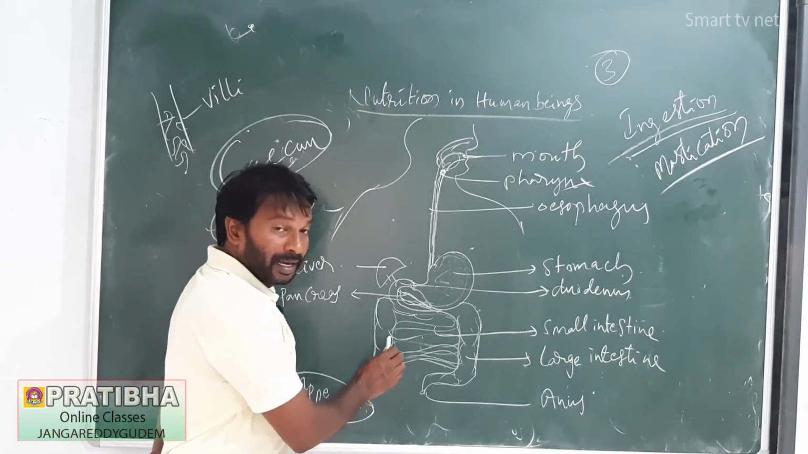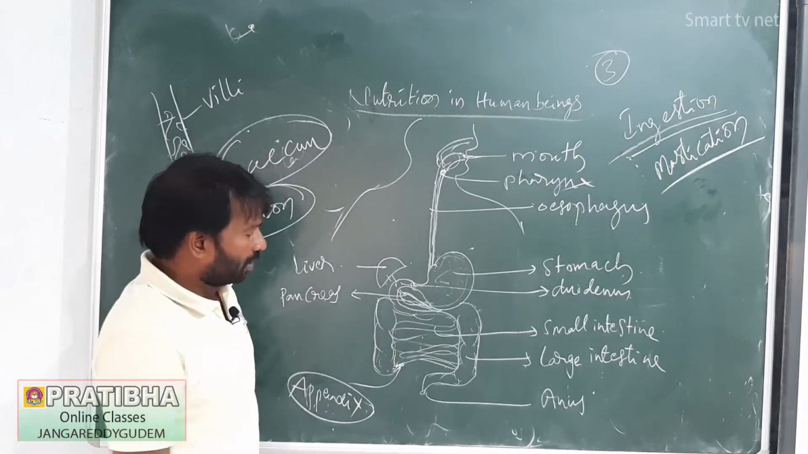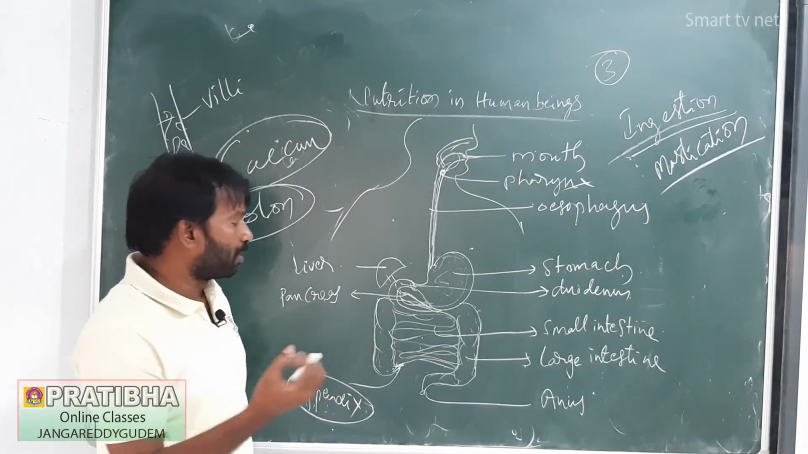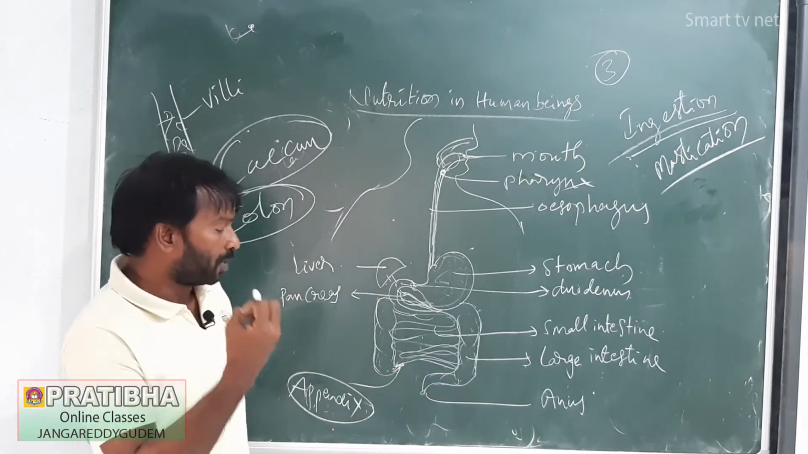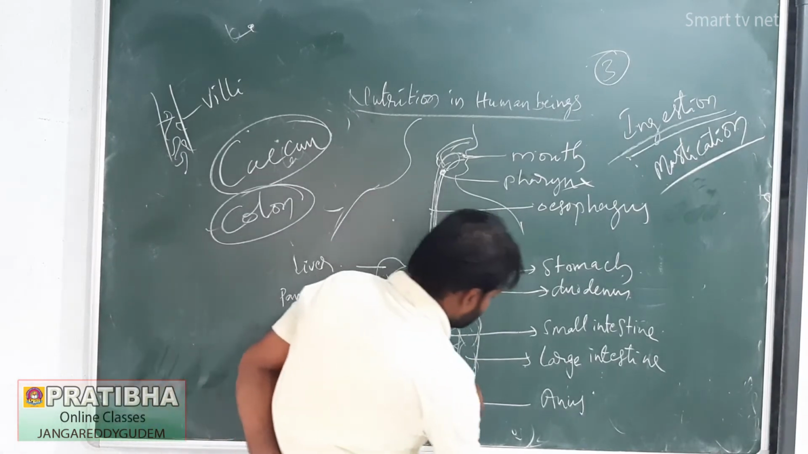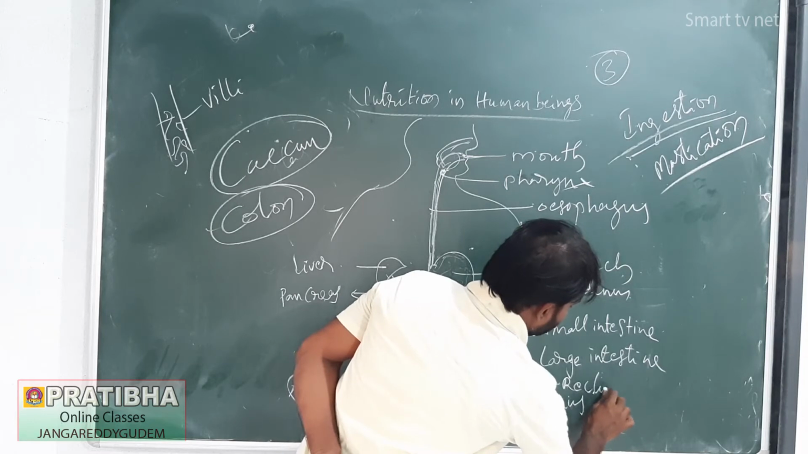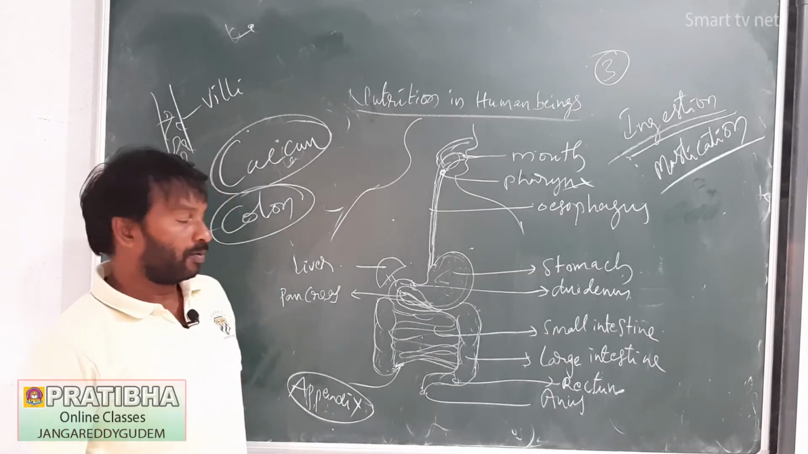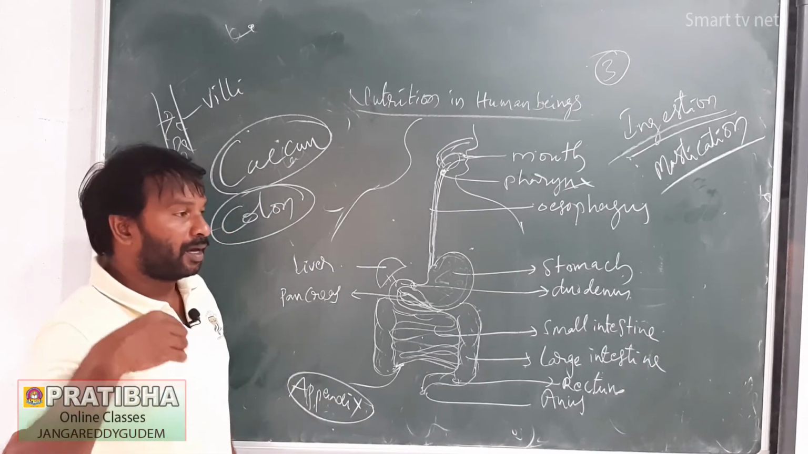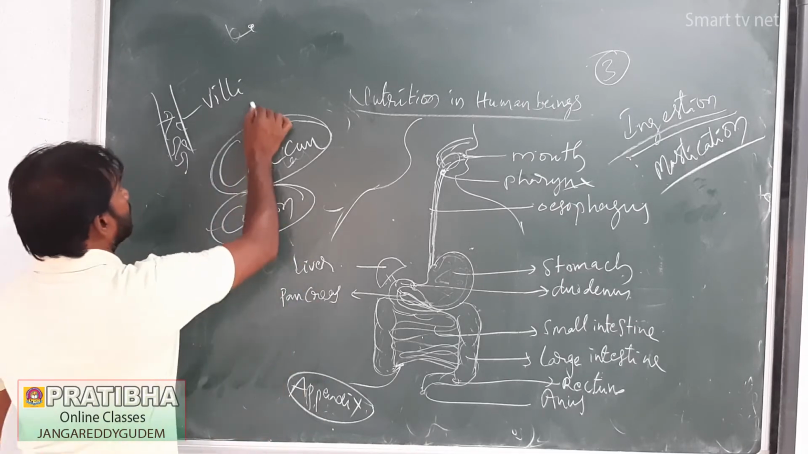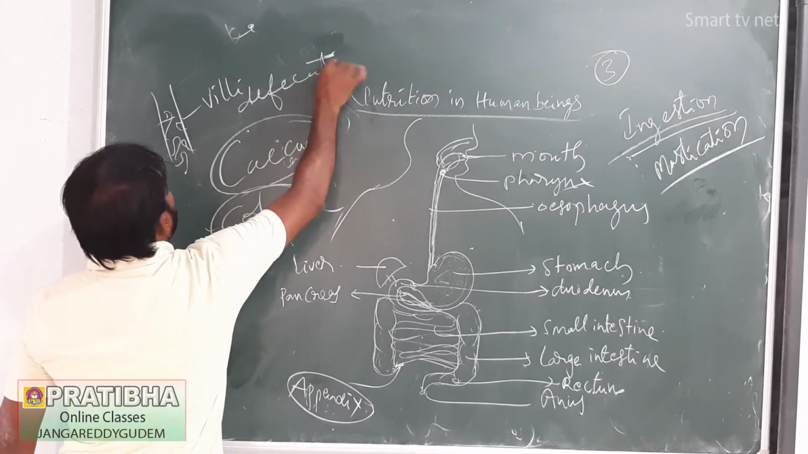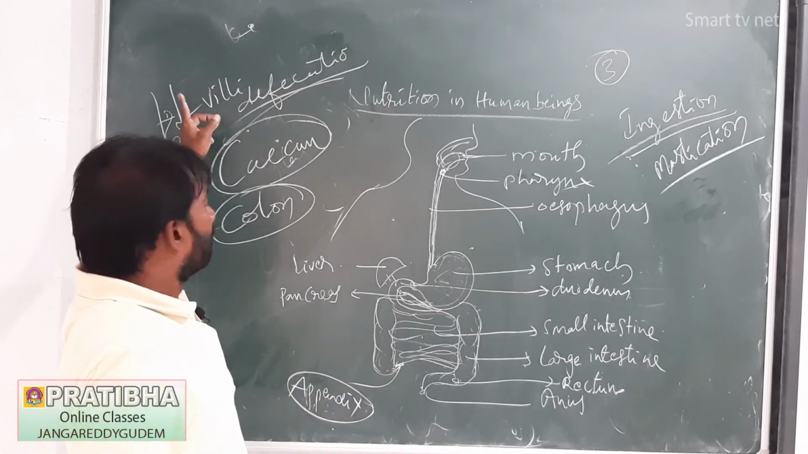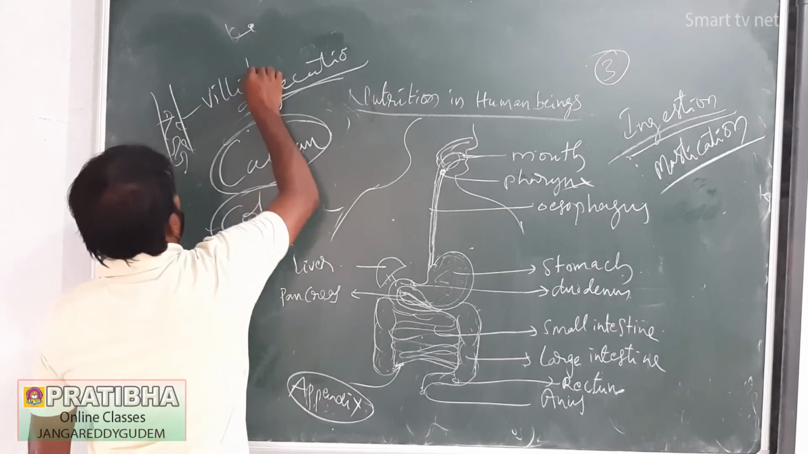Next, undigested food enters the large intestine. Some useful water and some nutrients are absorbed by the walls of the large intestine. Next, it is sent to the rectum. This is the rectum. After the rectum, the last part is the anus. Undigested food is expelled out through the anus. That is called defecation. The transfer of digested food into the blood circulation is called absorption.